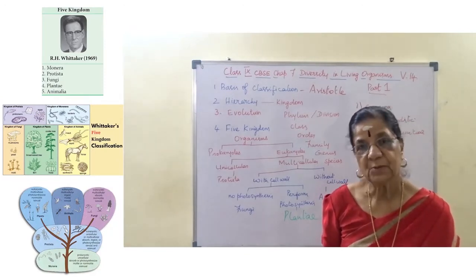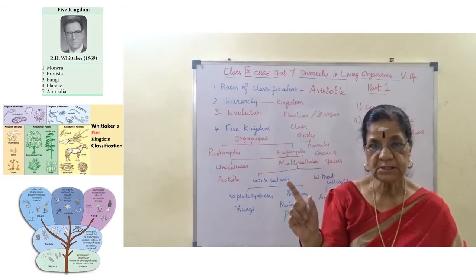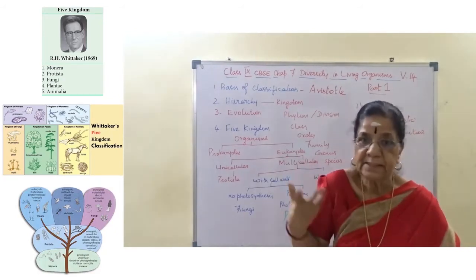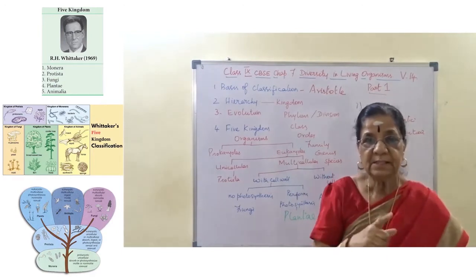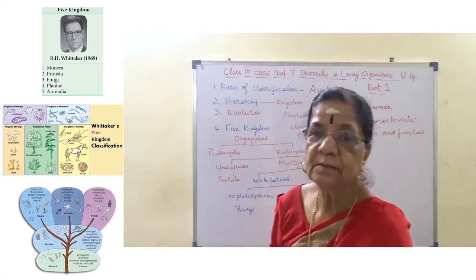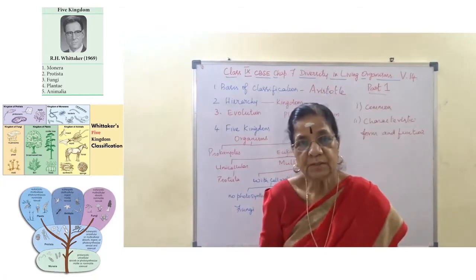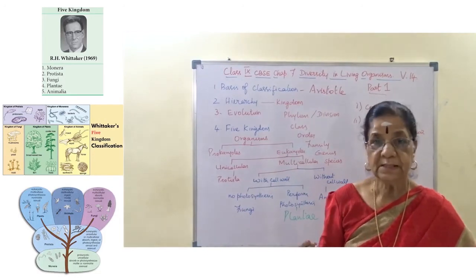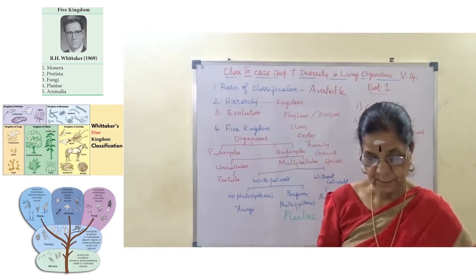So we say cell, tissue, organ system and adult form. I repeat, cell, tissues, organ system and adult form. This is multicellular organisms.